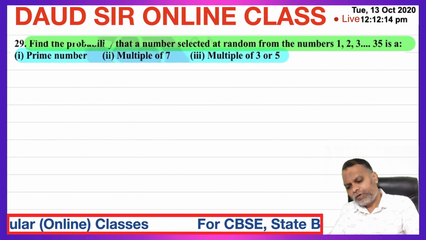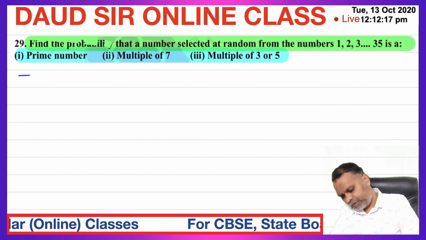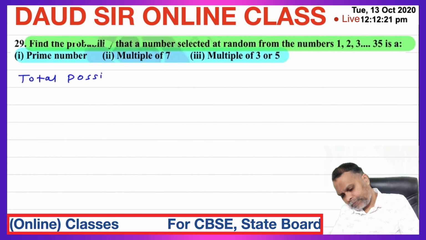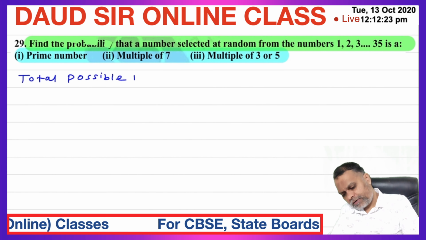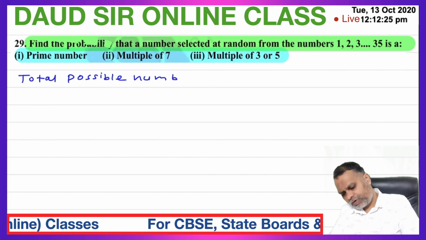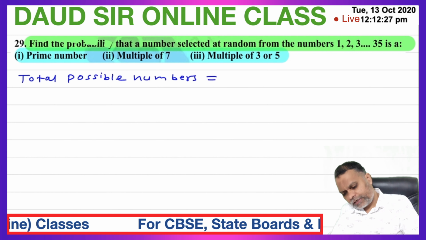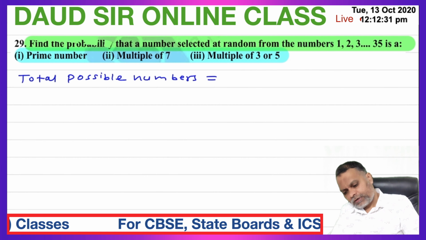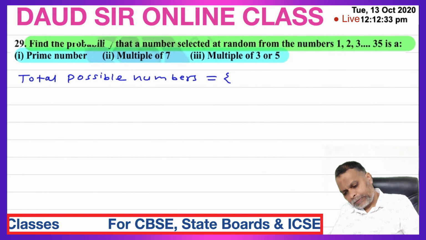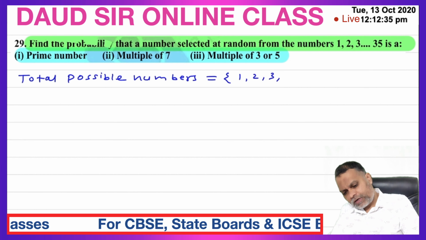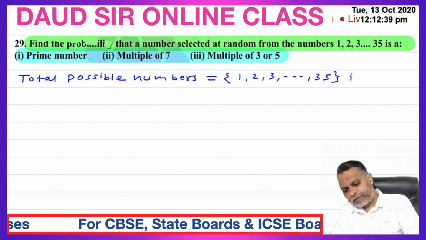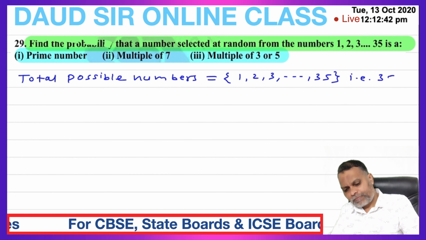So total possible numbers or outcomes is equal to 1 to 35. 1, 2, 3, up to 35, that is 35 numbers.